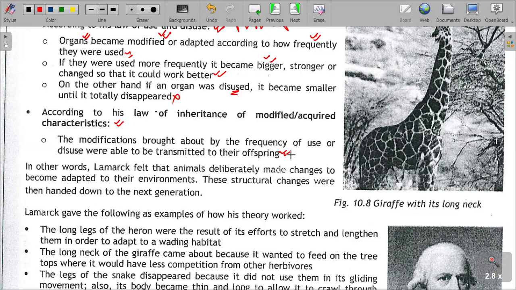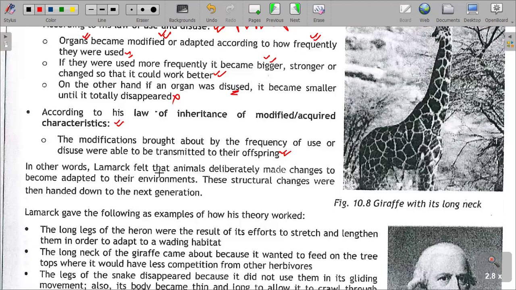The law of inheritance of acquired characteristics says that characteristics an organism gained during its lifetime can be passed on from generation to generation. That cannot be possible. Acquired characteristics cannot be passed on from generation to generation because they are not contained in the genes. The genes which carry the characteristics passed on from generation to generation are passed on through the chromosomes contained in the gametes of organisms. So acquired characteristics cannot be found in the gametes, hence cannot be passed on.